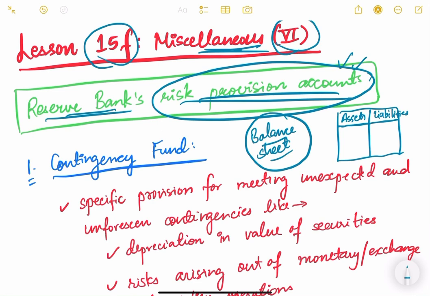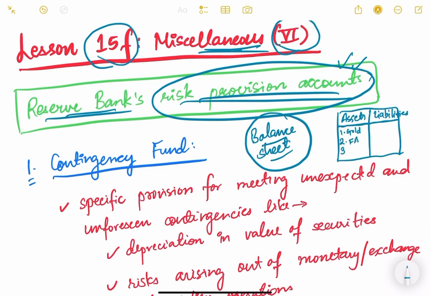Now what will come under the assets of Reserve Bank of India? There are some assets like gold that Reserve Bank is holding. Obviously it is the asset of Reserve Bank of India. I'm just giving you examples, it is not an exhaustive list. Then Reserve Bank of India is holding some foreign securities like US treasury bills or foreign bonds, etc. So they are known as foreign assets, FA.